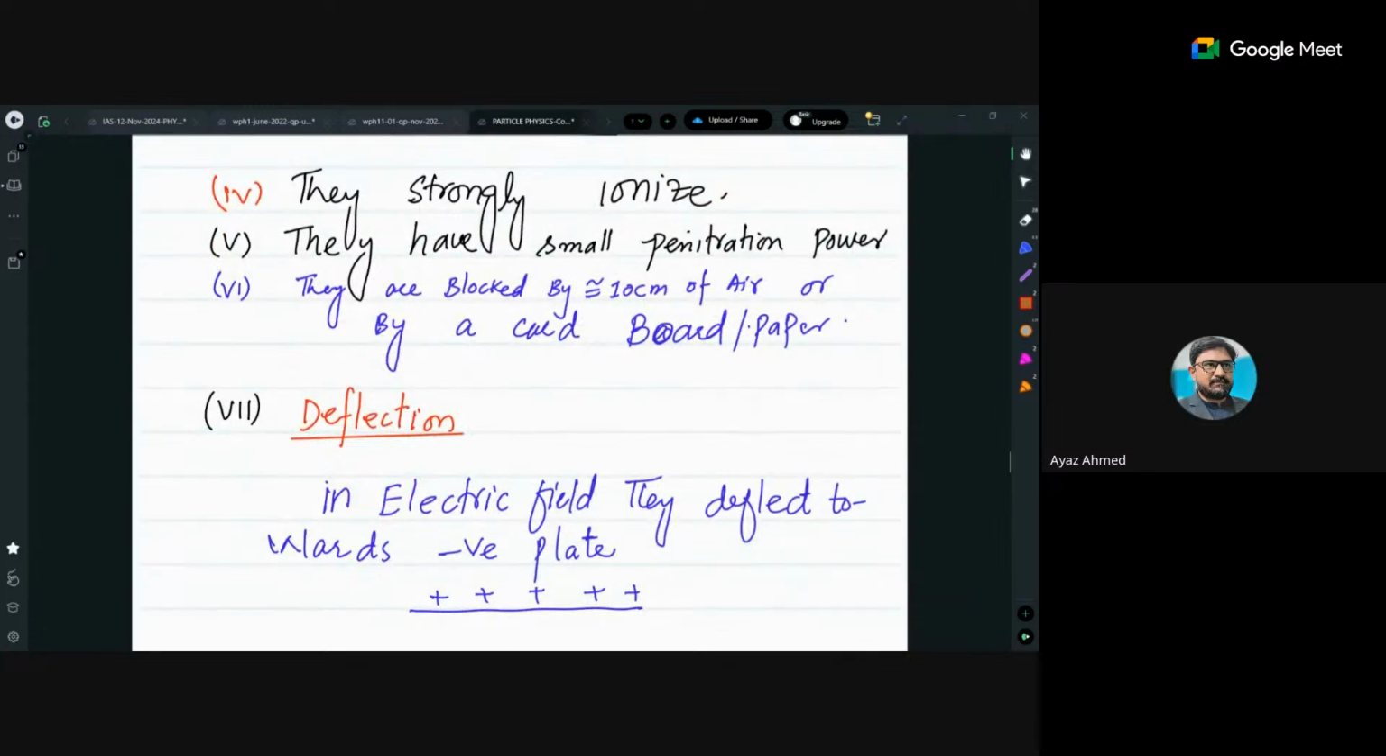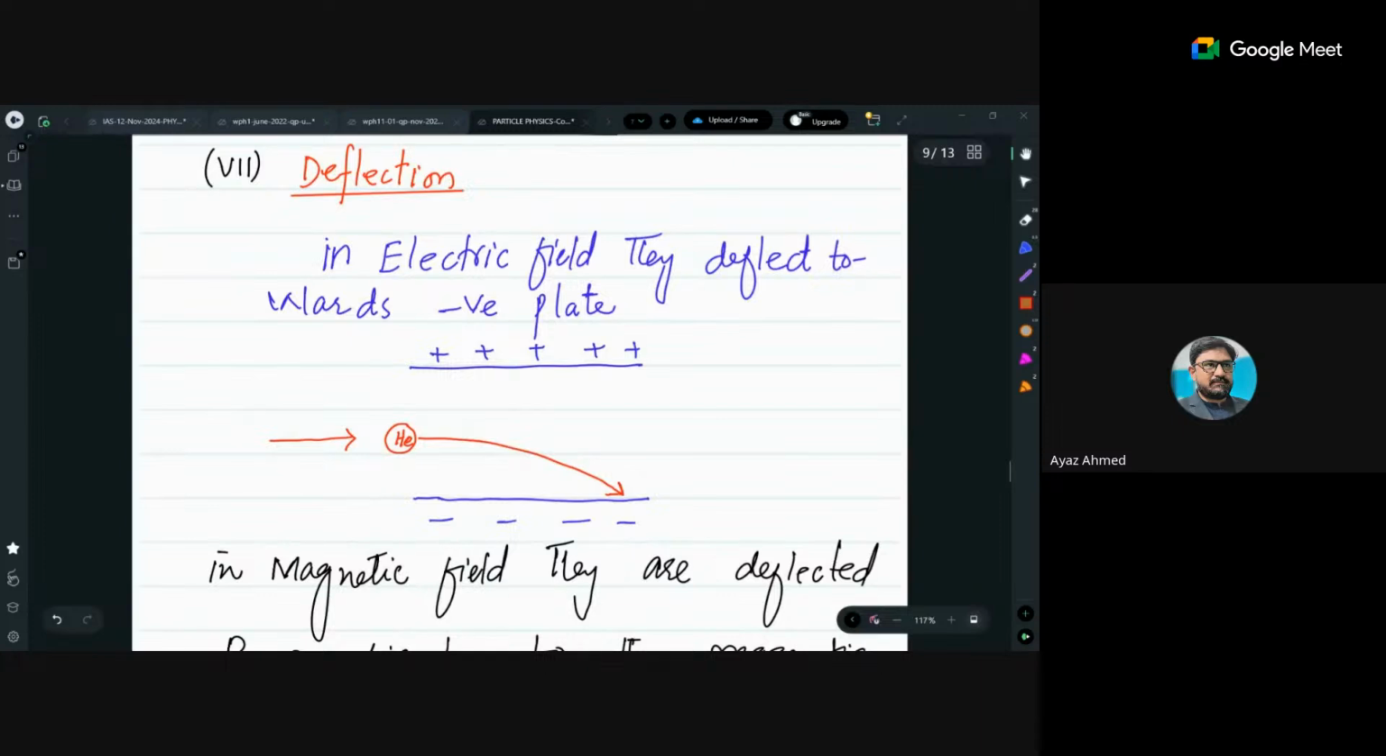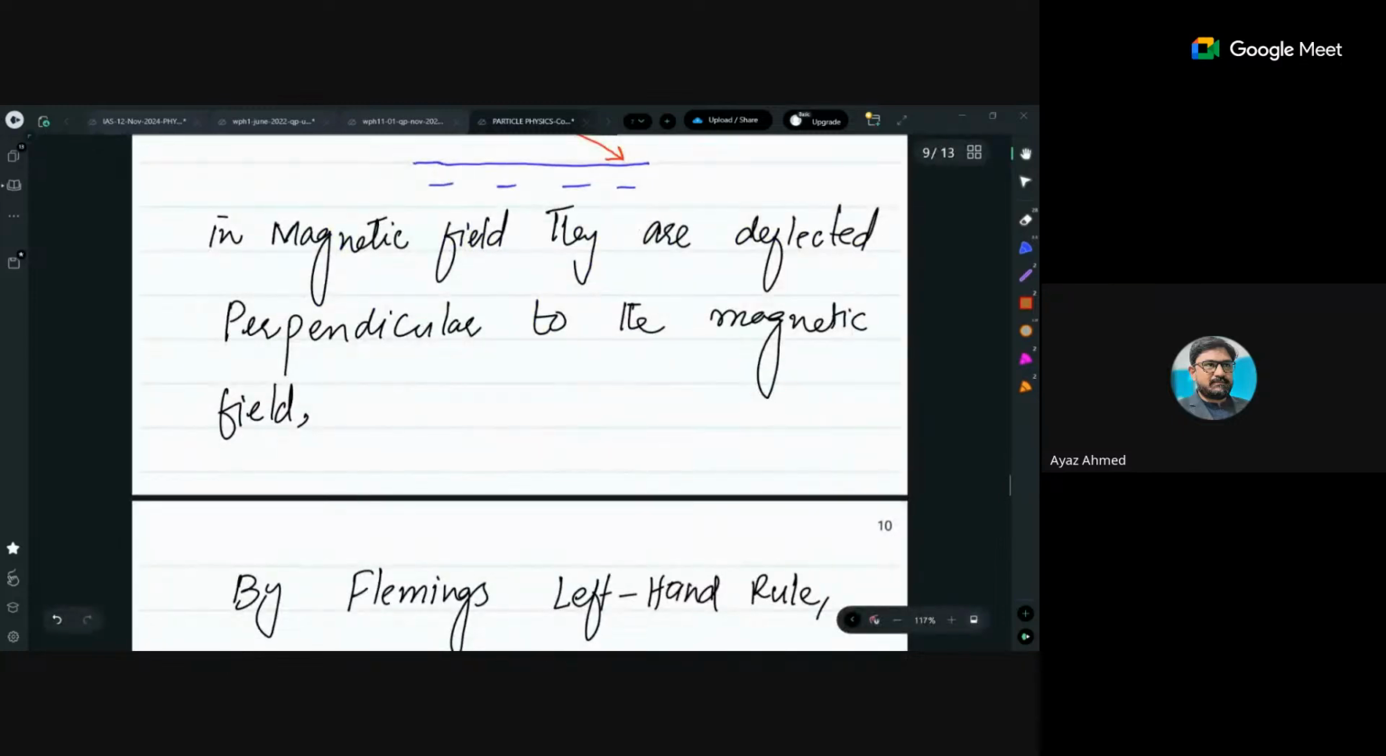They have strong ionization and very small penetration power. They can be blocked by at least 10 centimeters of air, or by a paper, which shows they have very small penetration power. They are deflected in both electric field and magnetic field. In an electric field, they are deflected towards the negative plate because they are positively charged. In a magnetic field, they are deflected perpendicular to the magnetic field, following Fleming's left hand rule. I believe you are aware of that rule.